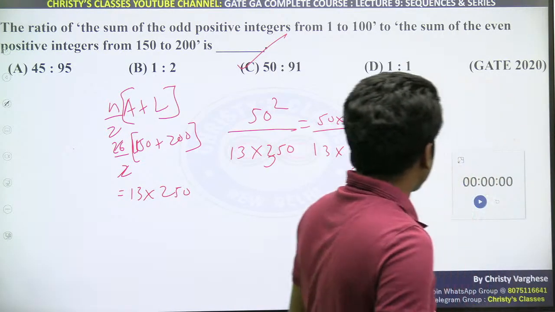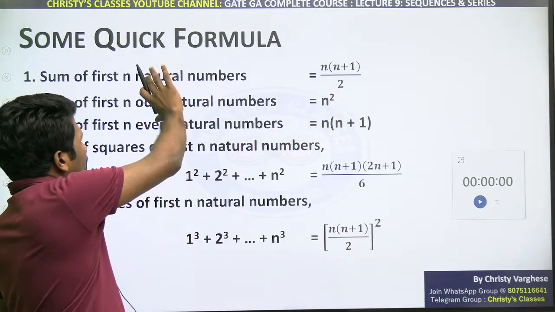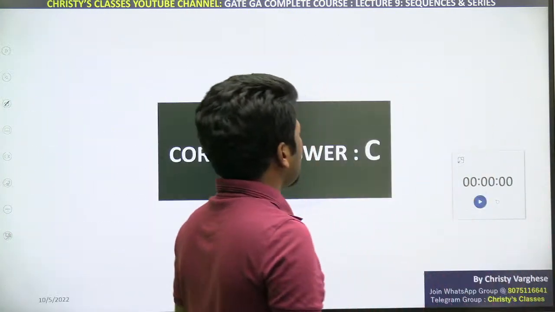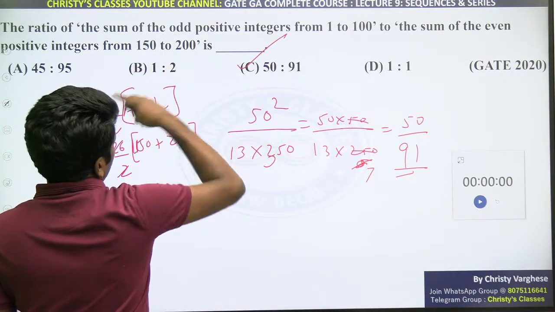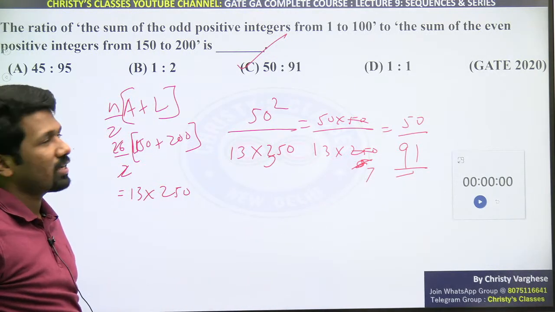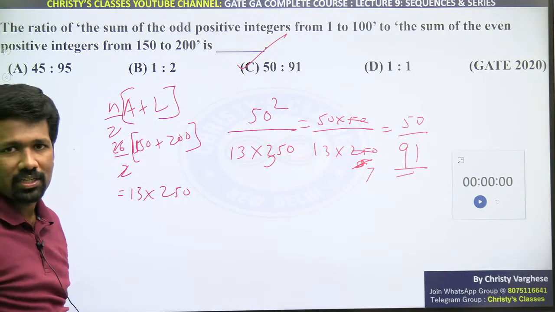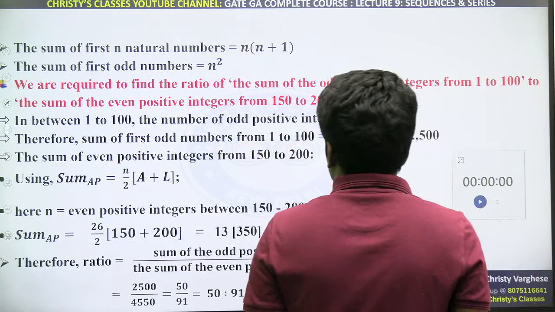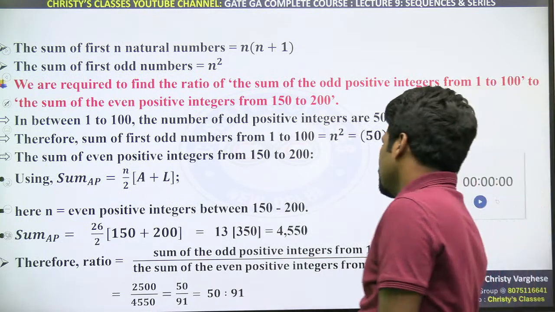Just see how many questions came from that small idea of arithmetic sequence and the corollary, these three equations. Hope it is clear. This question can be done in a different way too, and there are other ways. You can think of finding the even numbers from 1 to 200, and then subtracting the even numbers from 1 to 149. If you don't remember the formula for odd numbers, you can use n by 2 into a plus l there also. That is all up to you. If anyone wants more clarity, check it out. This is what I explained.